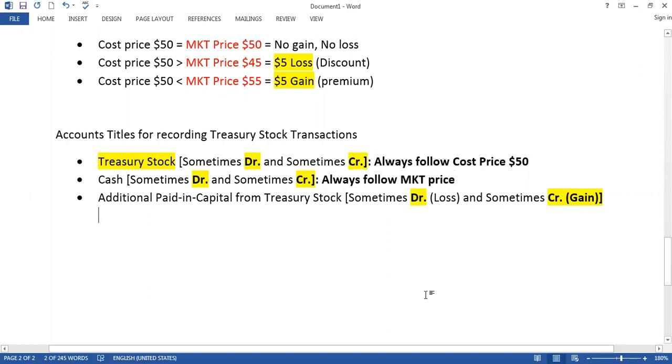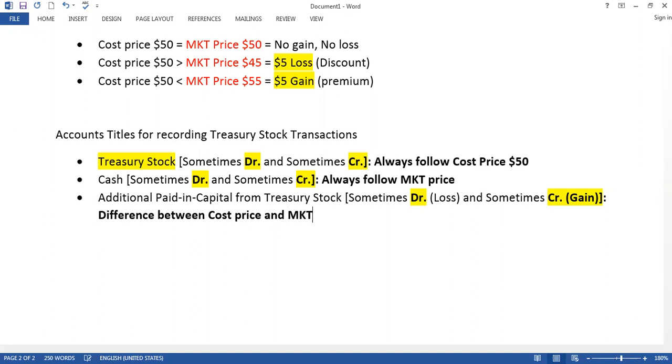Clear? Then what is the price followed by additional paid in capital? Which amount should we write under additional paid in capital from treasury stock? It is the difference between cost price and market price.